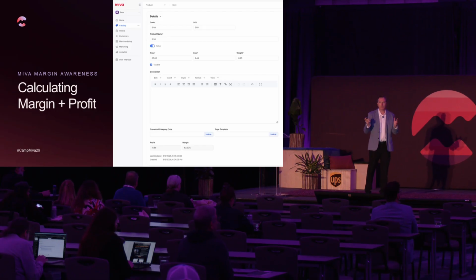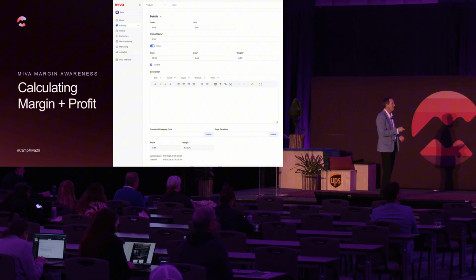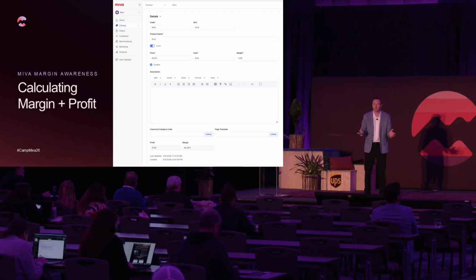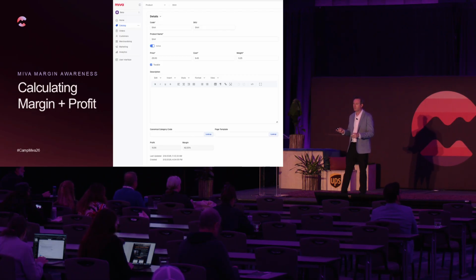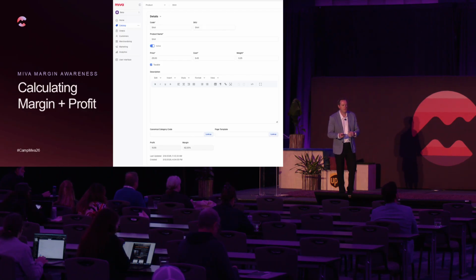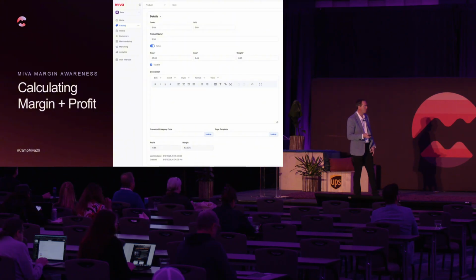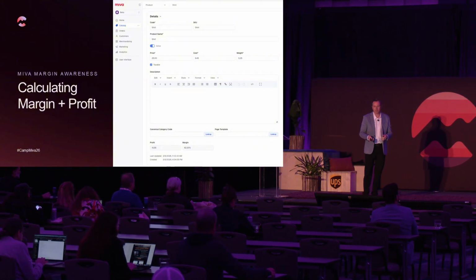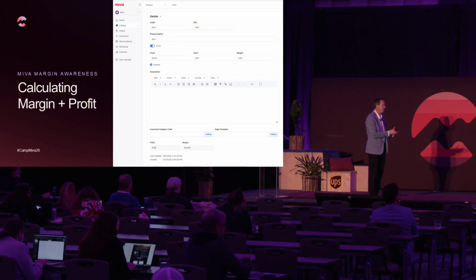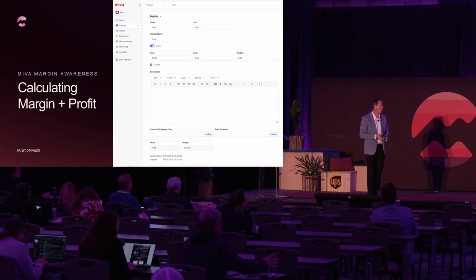The key to making this all work is you need to get the data into Miva, and this version right here is calculated off the cost. I'm just doing price minus cost, but as Kiefer said, there are different variations you could use to put it in a custom field. But the core of being able to do actions based off margin is to have that cost in Miva, or tell Miva what your actual true cost is.